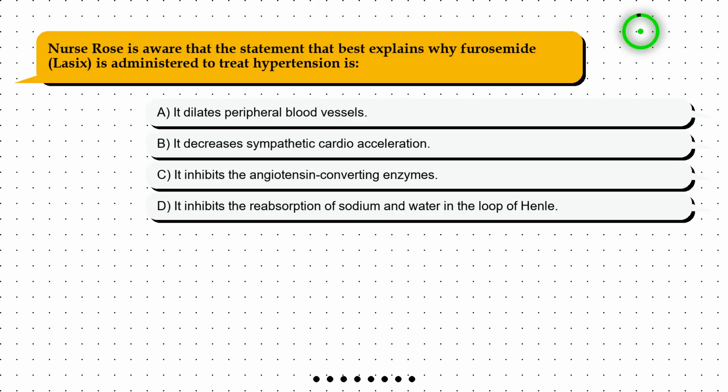Question 1. Nurse Rose is aware that the statement that best explains why furosemide, Lasix, is administered to treat hypertension is: Option A. It dilates peripheral blood vessels. Option B. It decreases sympathetic cardio acceleration. Option C. It inhibits the angiotensin-converting enzymes. Option D. It inhibits the reabsorption of sodium and water in the loop of Henle.